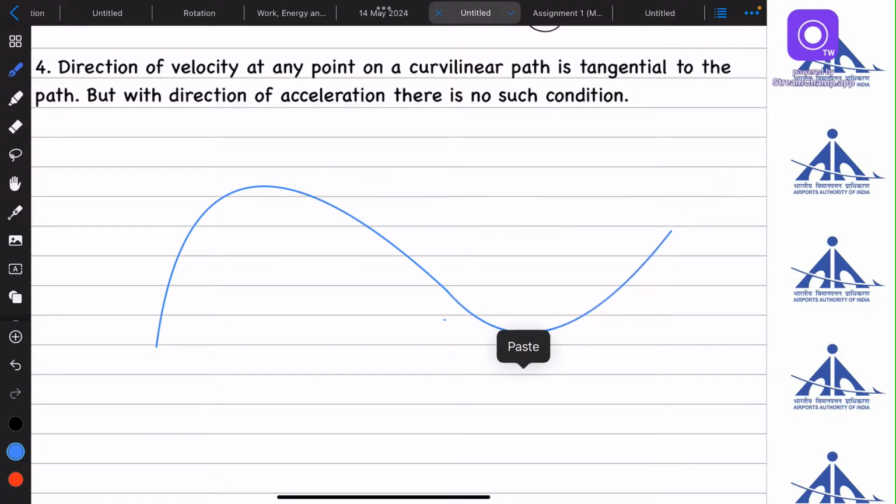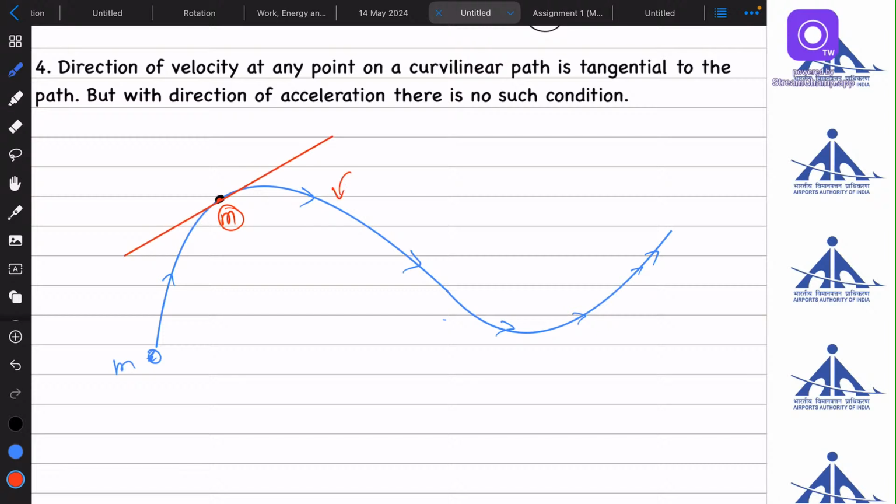Let's say a body is moving along this path. This is the path of the motion, right? And if someone wants to know about the velocity, the direction of velocity of this body, let's say at this instant the body is moving and it has reached this point. Now, if we draw a tangent at this point, tangent to this curve, this tangent will show me the direction of velocity of this body.